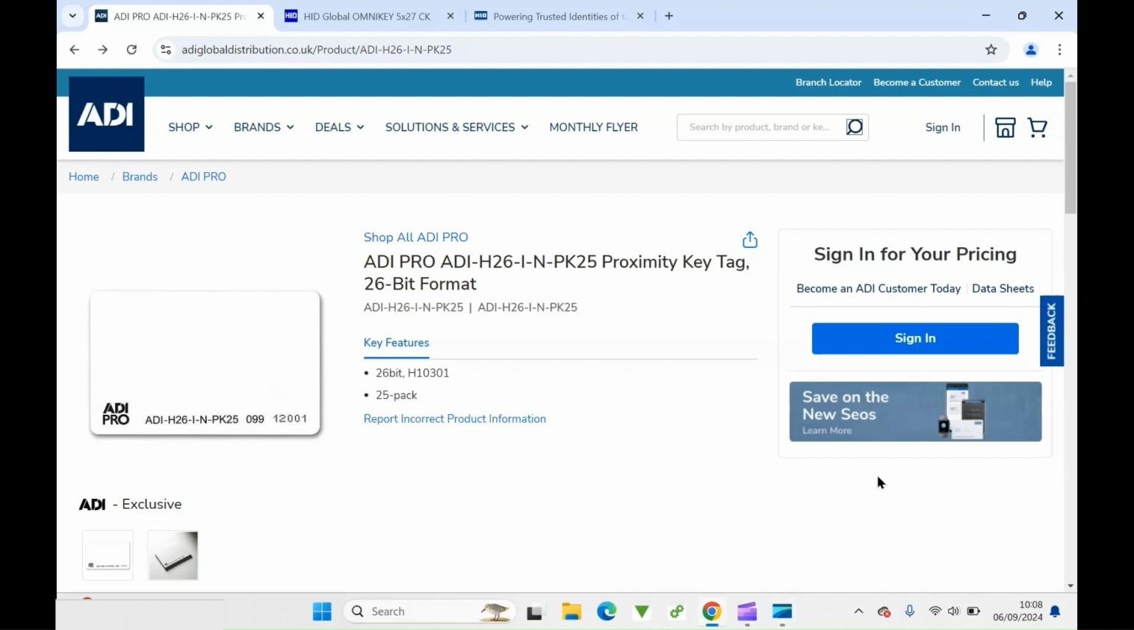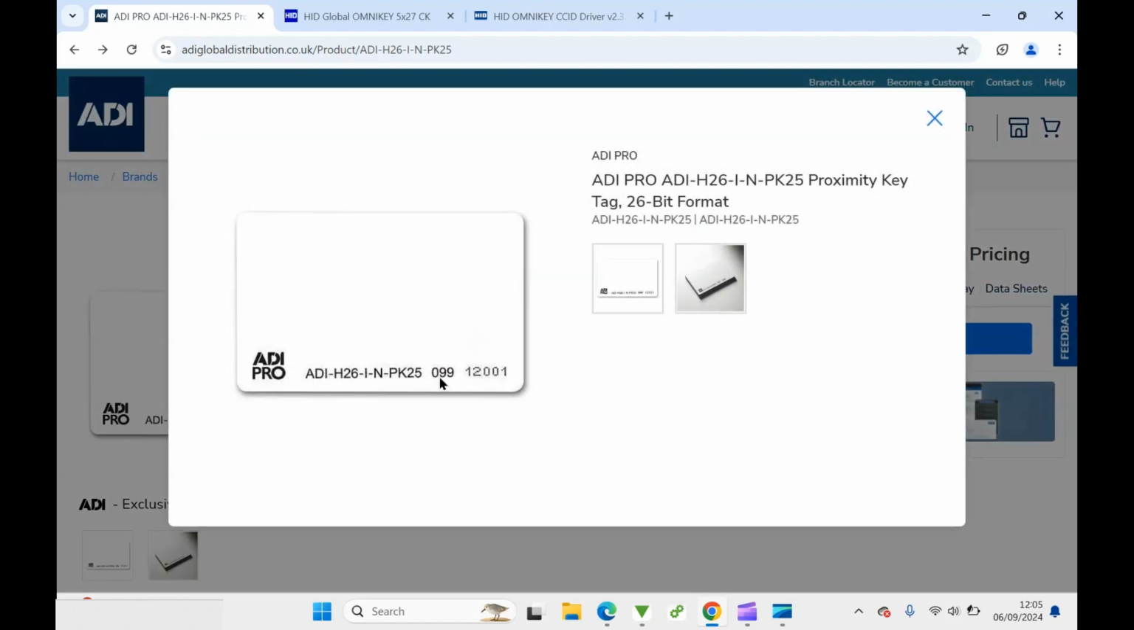I'm Matthew. In this series of videos, we are looking at the ADI Pro credentials. In this particular case, we're looking at how you'd add these cards to a net2 system. So instead of using the information on the card, here we have 099, which is the site code, and 12001, which is the actual card number.